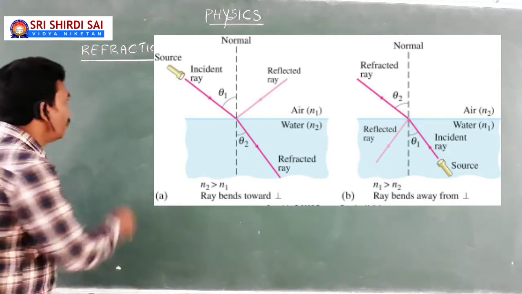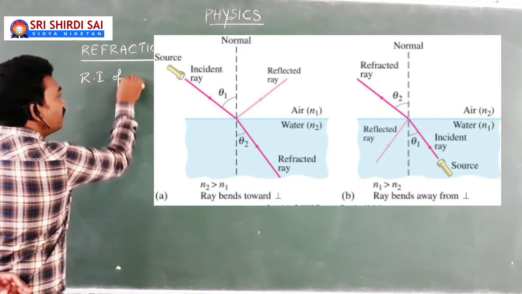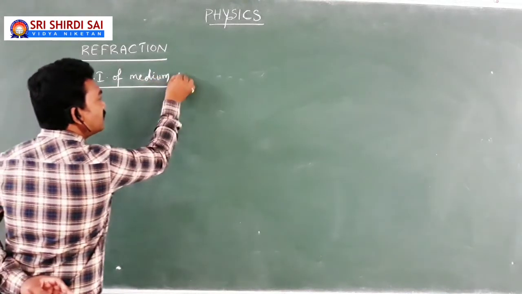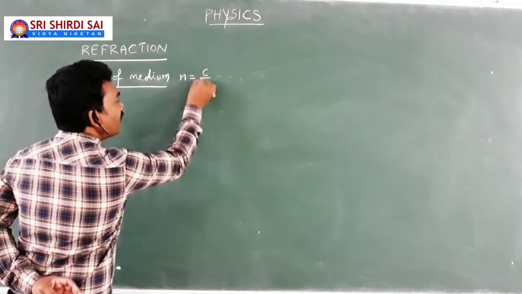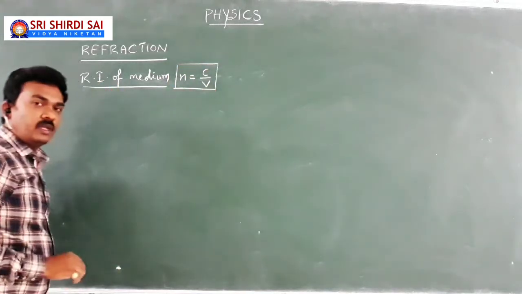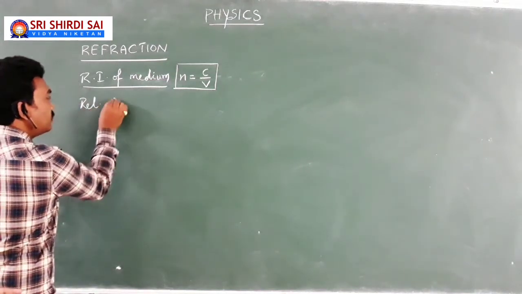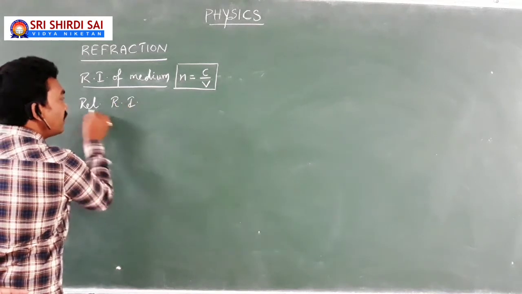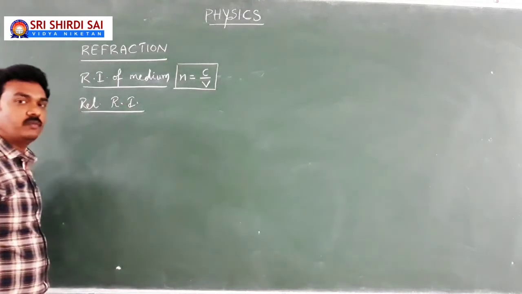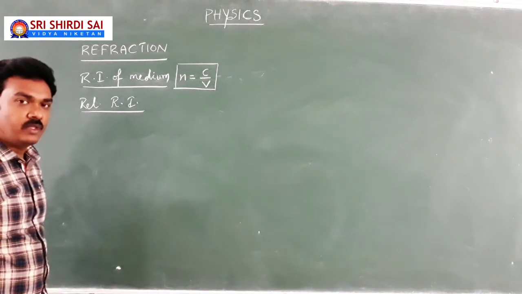At the same time, we have discussed refractive index of a material medium, which is measured as the ratio of speed of light in air or vacuum to the speed of light in the given medium. Apart from that, you have learnt about relative refractive index, comparing the refractive index of one material medium with respect to another material medium. So these are all the concepts that we introduced in the earlier class.